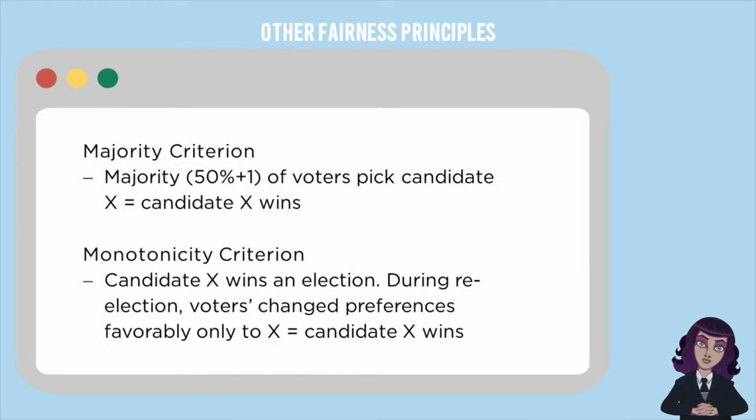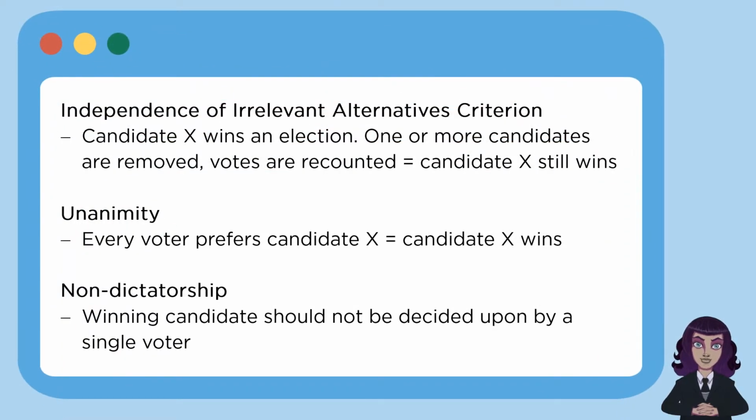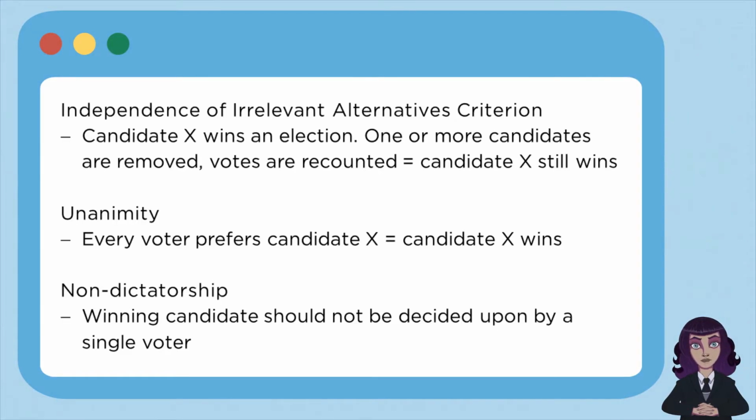Thirdly, we have the independence of irrelevant alternatives criterion. Let's say na si candidate X ang nanalo sa election. Even if one or more candidates are removed from the election at nag-recount sila ng votes, si candidate X pa rin ang considered na panalo.